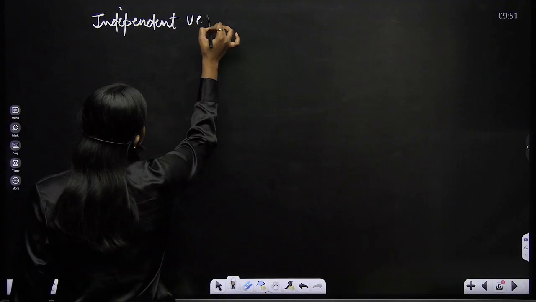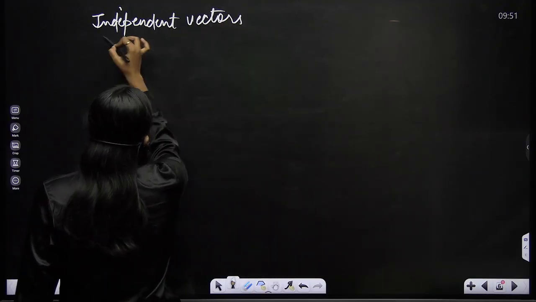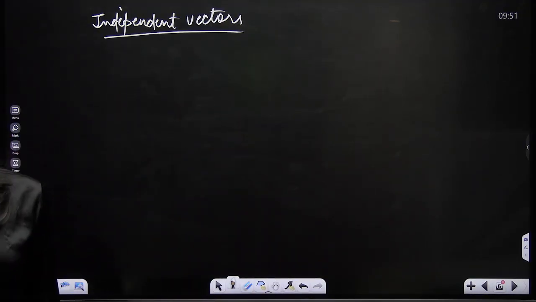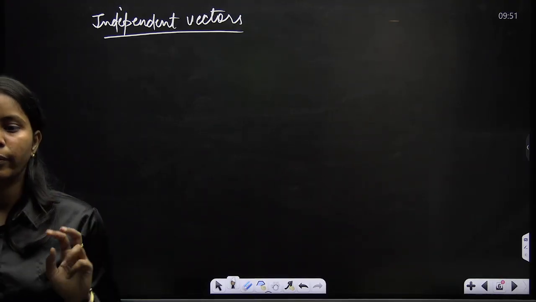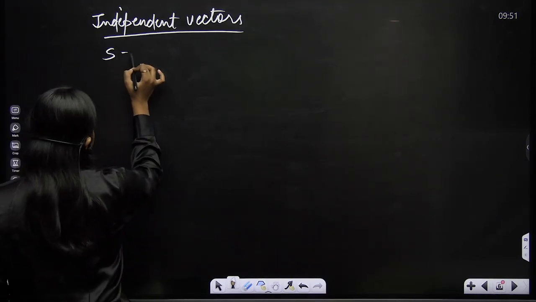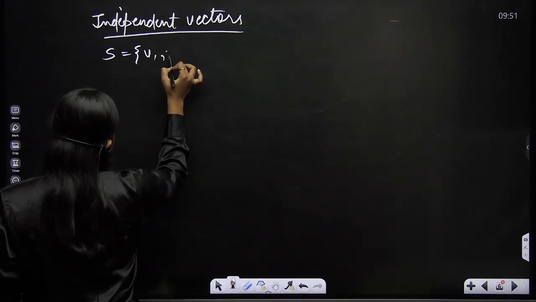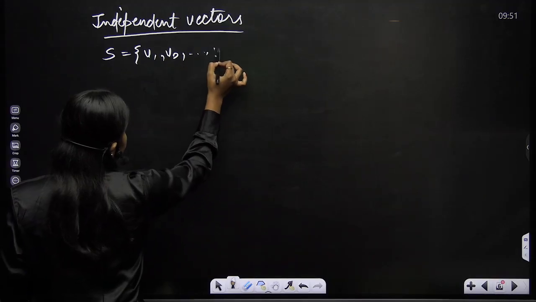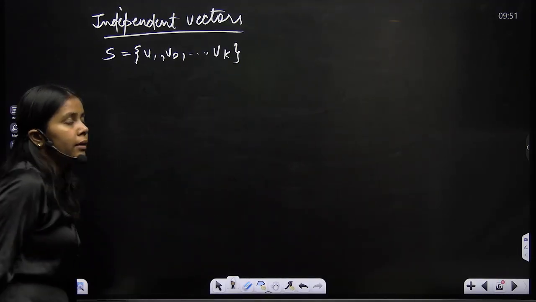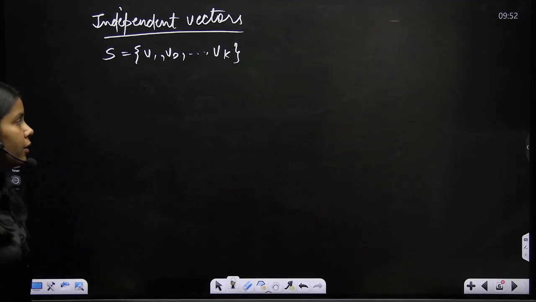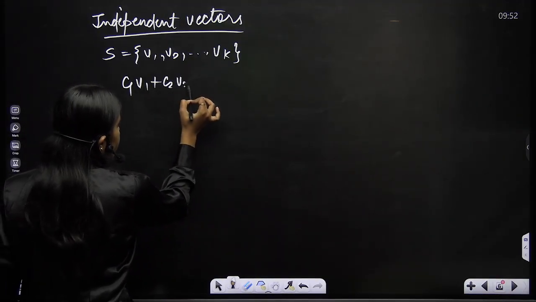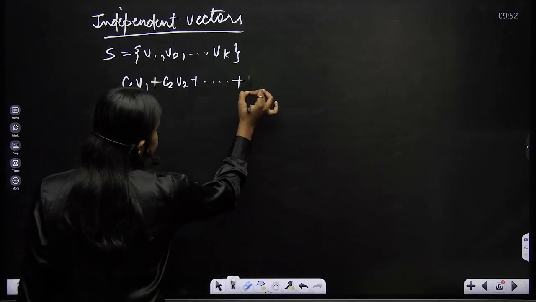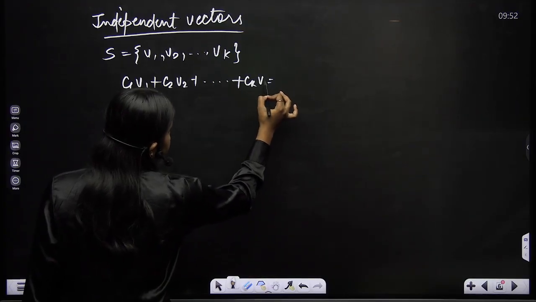We know that two vectors are independent if I am not able to write one vector as a scalar multiple of the other. But if I have a set of vectors, let's suppose the set consisting of v1, v2, up to vk, and I want to know whether this set is independent or not, what would I do? I'll take c1 v1 plus c2 v2 plus up to ck vk equals 0.